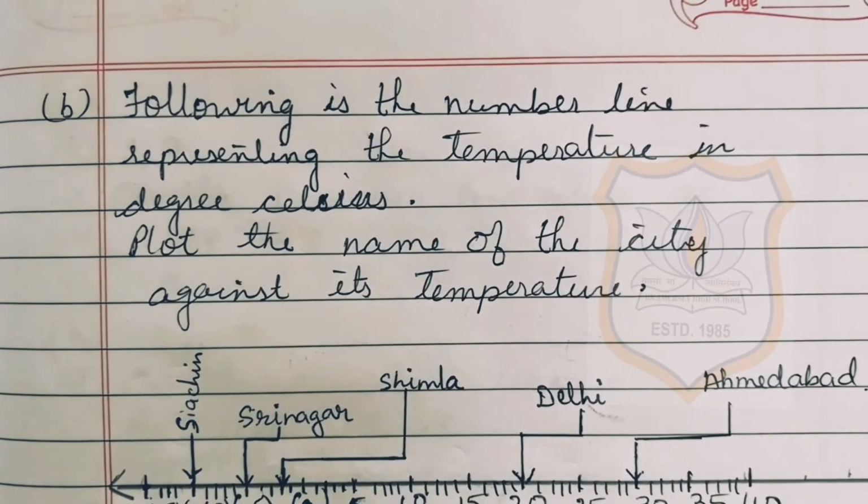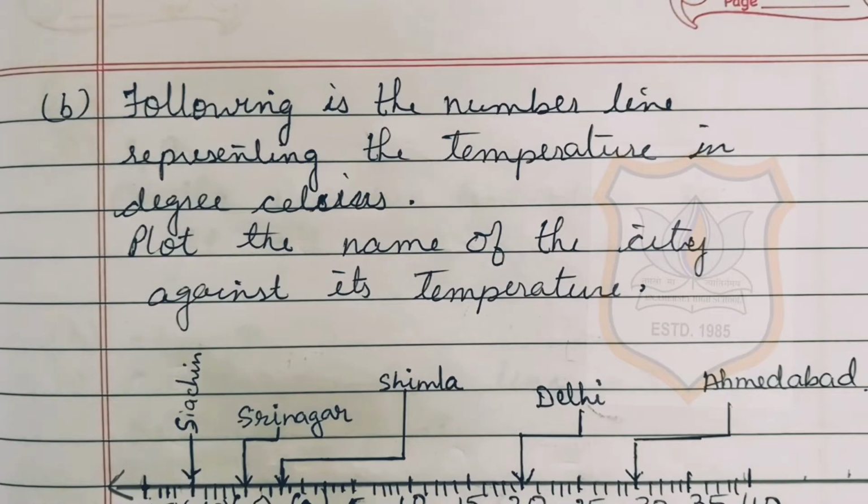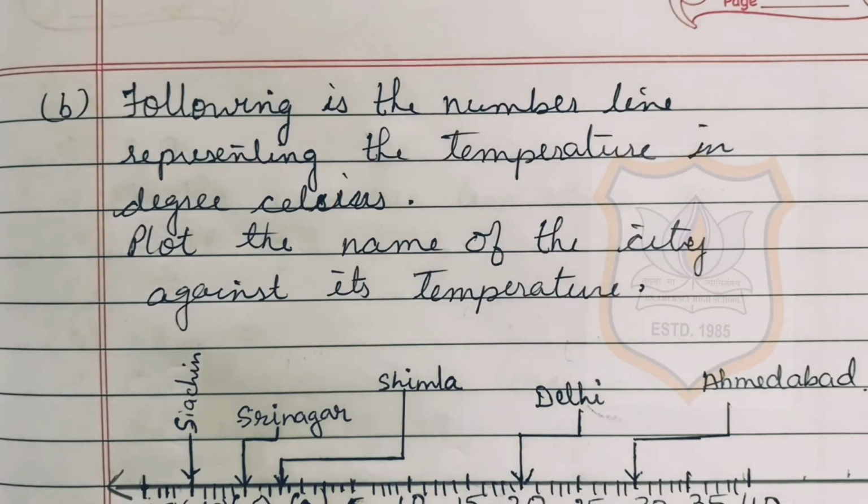As we have solved A part of question number 5, where we have seen that the temperature of Siachen was minus 10 degrees Celsius, temperature of Shimla was minus 2 degrees Celsius, Ahmedabad was plus 30 degrees Celsius, Delhi the temperature was plus 20 degrees Celsius, and Srinagar minus 5 degrees Celsius.